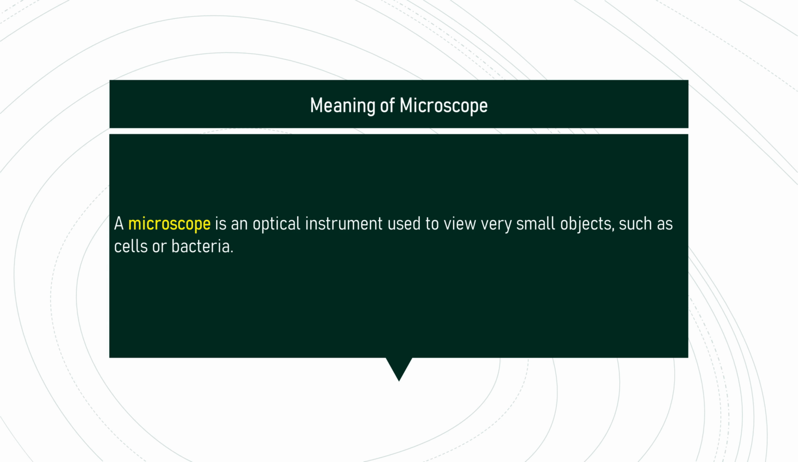Meaning of microscope. A microscope is an optical instrument used to view very small objects, such as cells or bacteria.